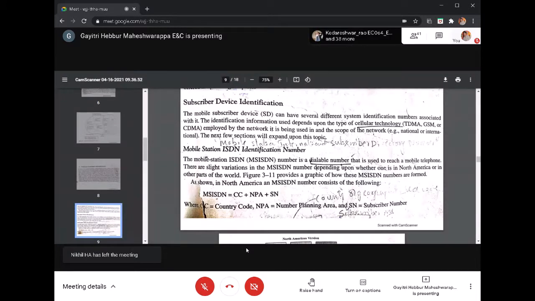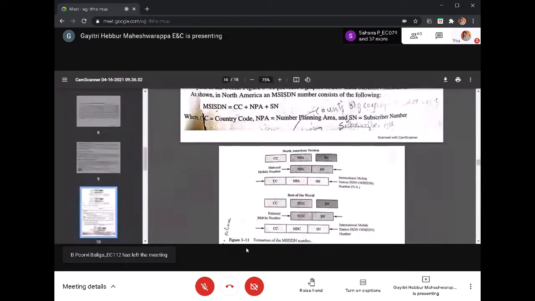So what exactly is it? We can see there are two types of MS ISDN number. One is the North American style, and the rest of the world uses another. According to North America, the MS ISDN number consists of a country code and number planning area, which means the base station controllers, where exactly it is connected, and the subscriber number. That is your 10-digit dialable number. So it consists of a country code, number planning area, and subscriber number.